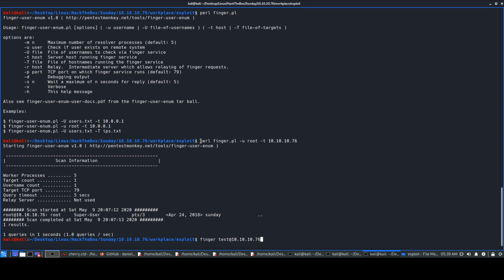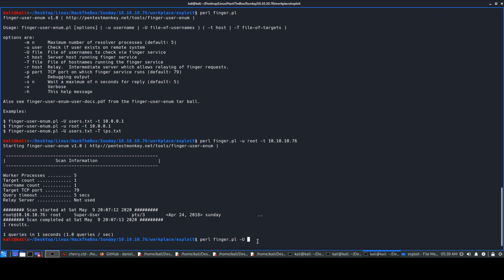Okay, so I'll just tell you all how to run the script. Perl finger.pl, and we'll be giving capital U now, not the small u, because we have to give the file of usernames. Here also, if you can see, it mentions file of username to check. This probably helps us sometimes, especially in fuzzing, or even your attacks, like brute force attacks. But obviously brute force should be limited, but we'll look into it more later.